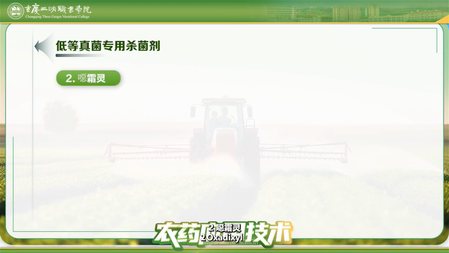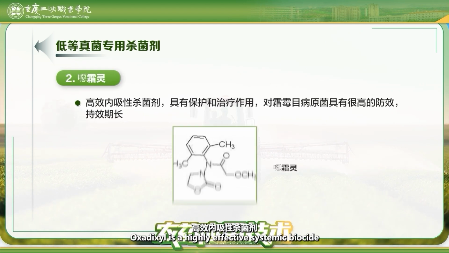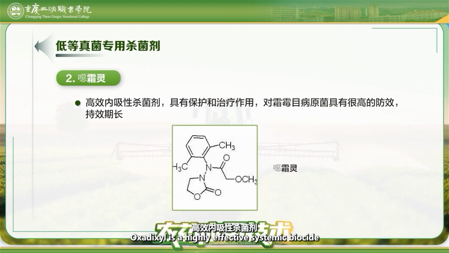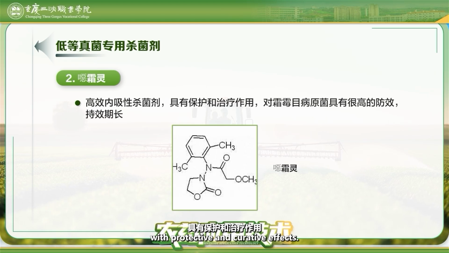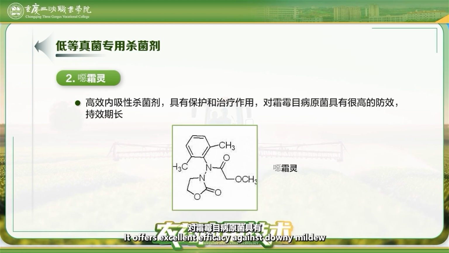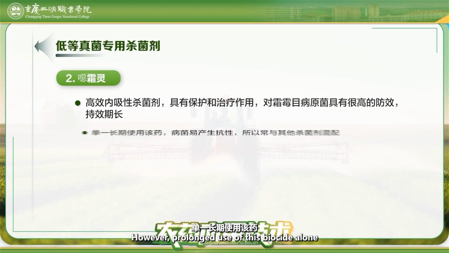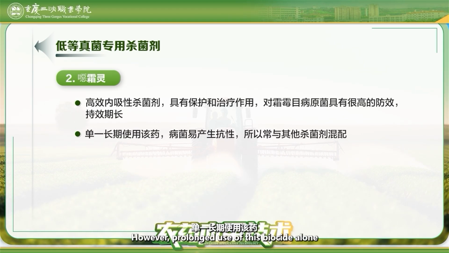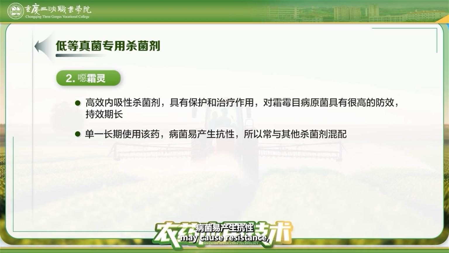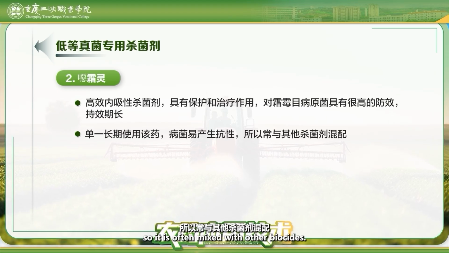2. Oxadixyl. Oxadixyl is a highly effective systemic biocide with protective and curative effects. It offers excellent efficacy against downy mildew pathogens and has a long-lasting residual effect. However, prolonged use of this biocide alone may cause resistance, so it is often mixed with other biocides.